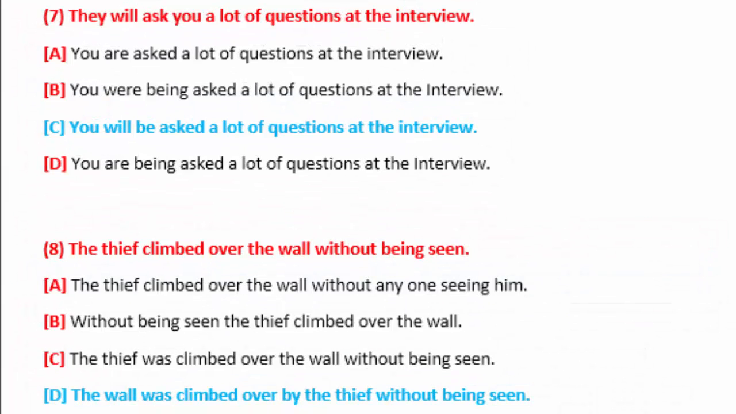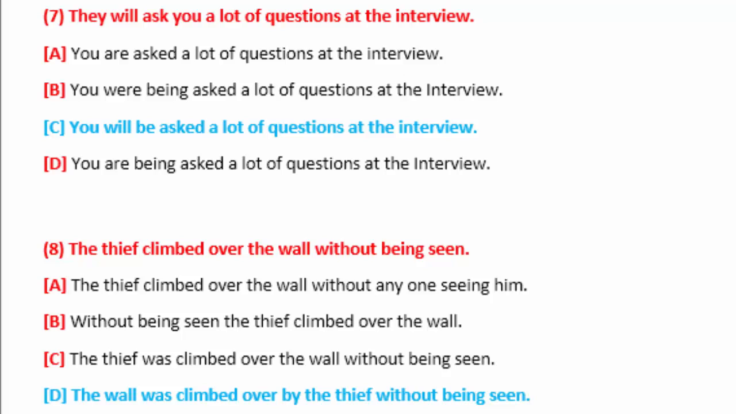Sentence number 7. They will ask you a lot of questions at the interview. They will ask you. This is a sentence from future simple, and we only use will be instead of will in passive voice, and you comes at the beginning. You can see in option number C, which is the correct option, you will be asked a lot of questions at the interview.